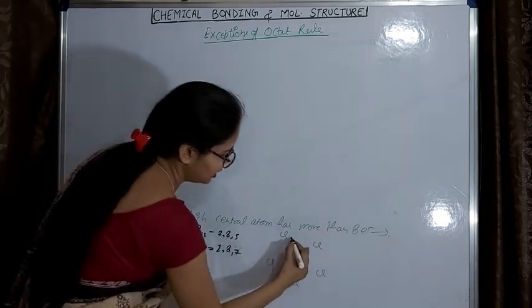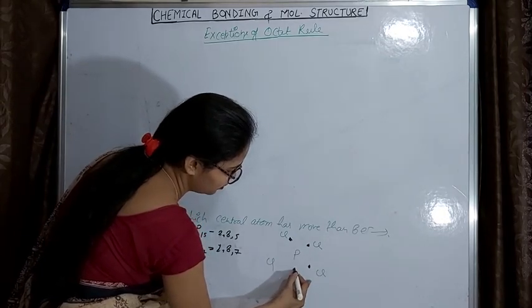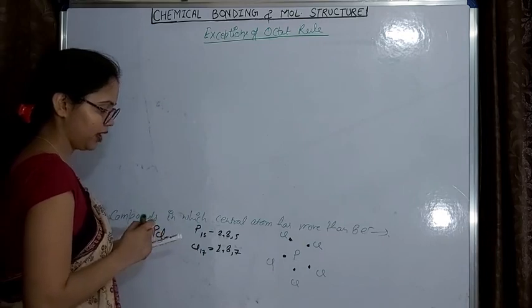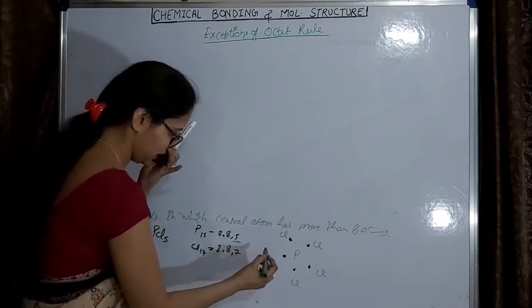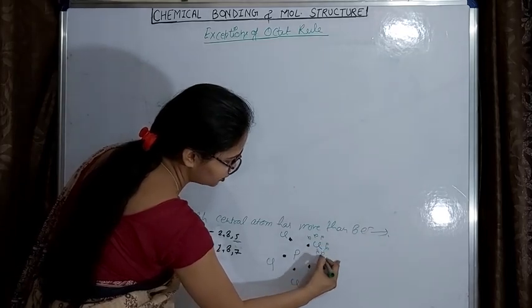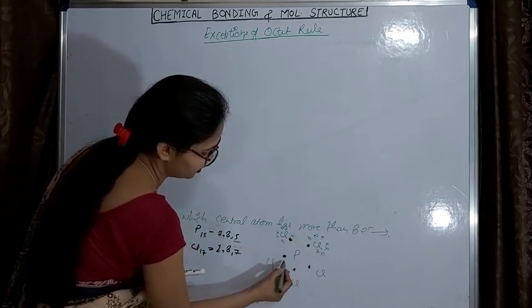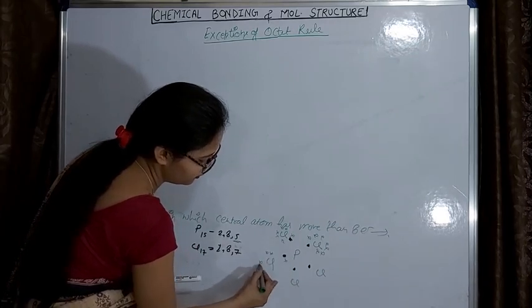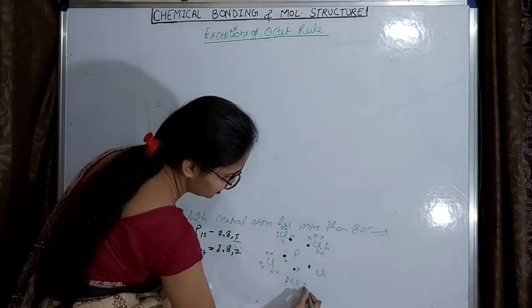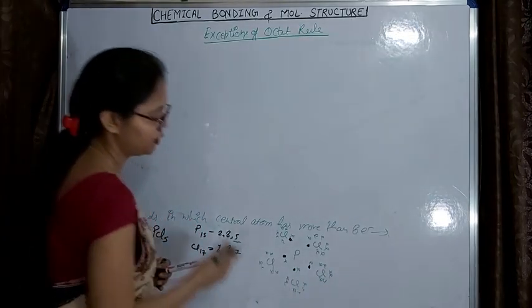Suppose these dots are the electrons of phosphorus; I have to show 5 dots as it has 5 electrons in its outermost shell. Now for each chlorine I will show 7 electrons.